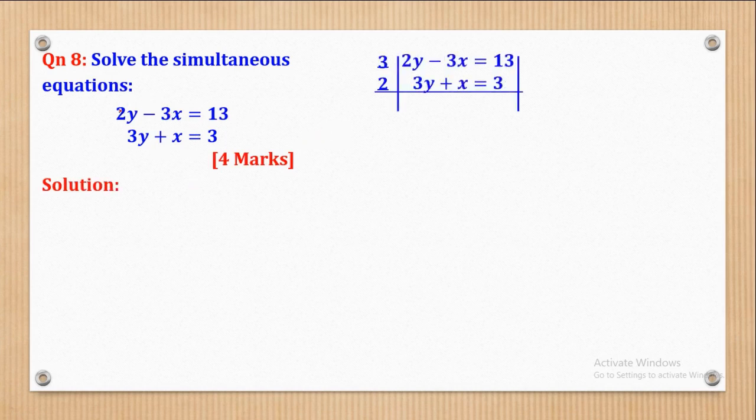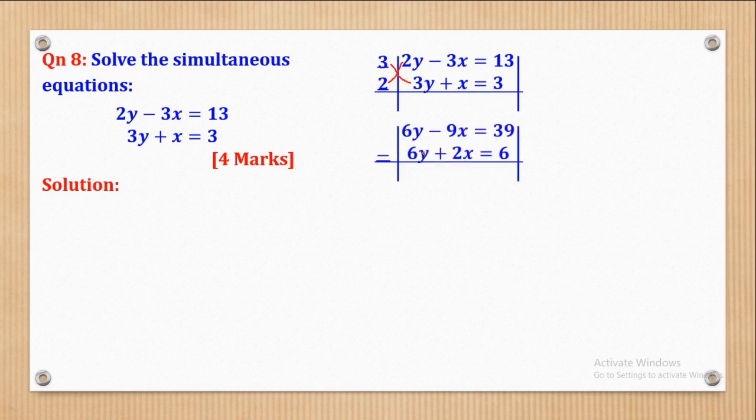So first of all, you have to write these equations as they are, and after that you will say bring this value here and bring this value here. So what does that mean? It means that you multiply 3 throughout this equation and also multiply 2 throughout these equations. I've said this coefficient here will be brought here, and this coefficient will be brought here. Then this one which has been brought here will be multiplied throughout this equation, and also this one which has been put here will multiply throughout this equation.